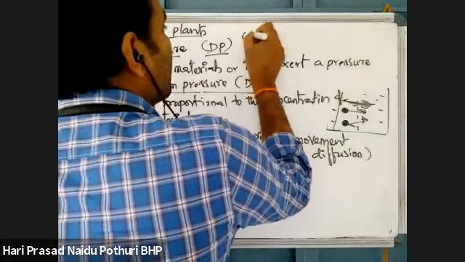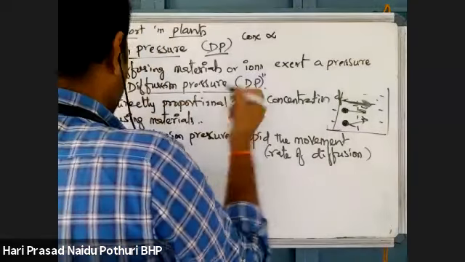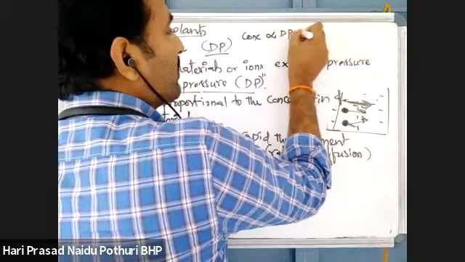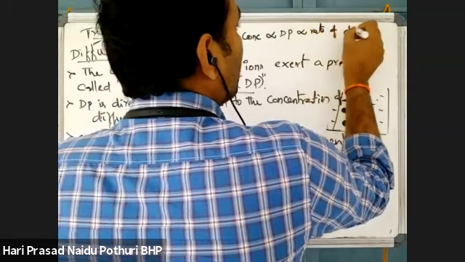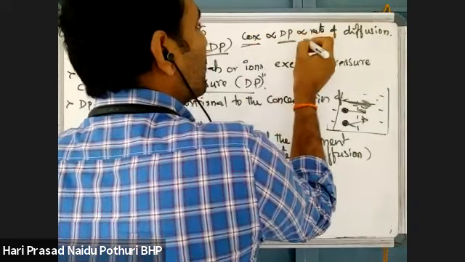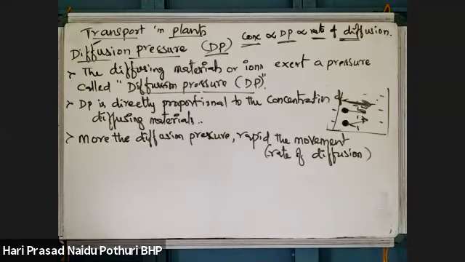That means concentration is directly proportional to diffusion pressure, and diffusion pressure is directly proportional to the rate of diffusion. See here, if concentration is more, diffusion pressure is more; if diffusion pressure is more, the rate of diffusion is also more. That means the rate of diffusion of a material depends on the concentration of the diffusing material. Okay.